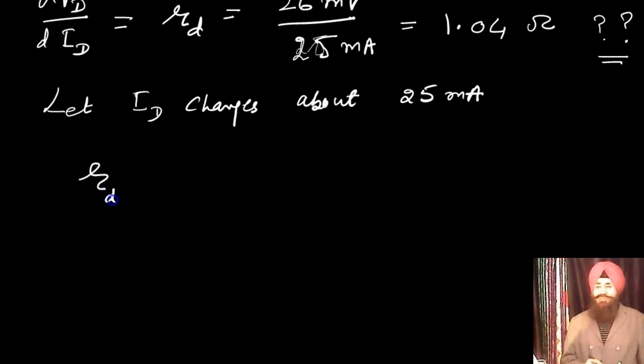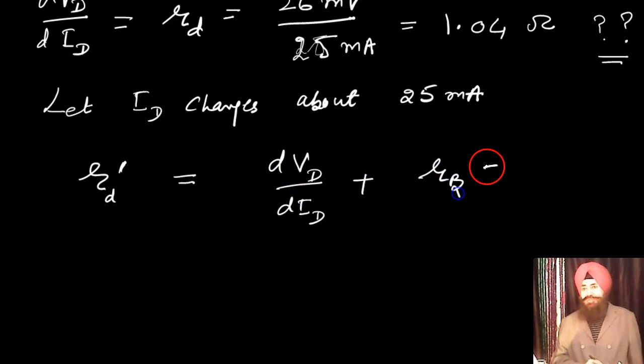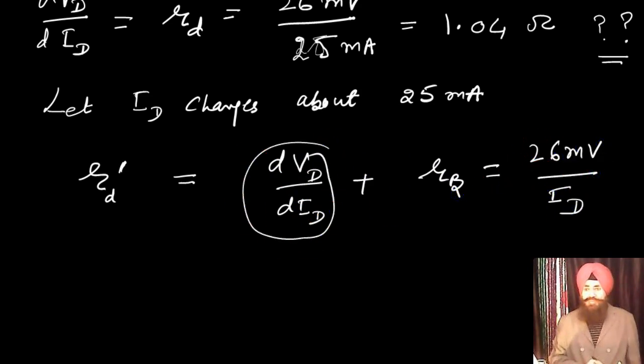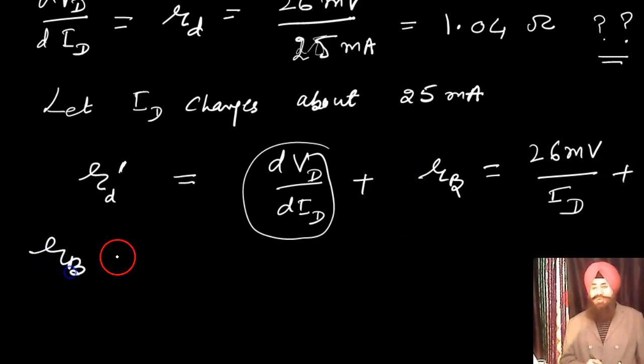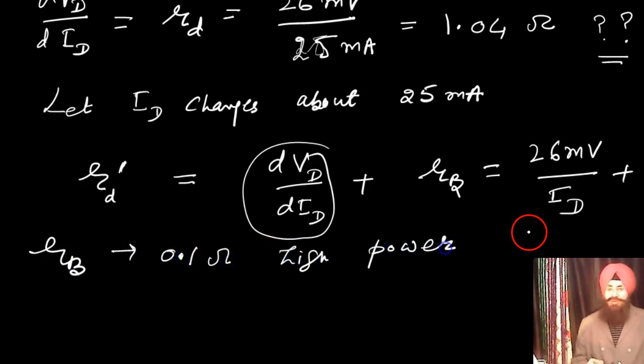So if we include the body resistance, the formula becomes: this is 26 millivolt over ID, and I have added RB, that means body resistance. Then we have the true, exact formula.